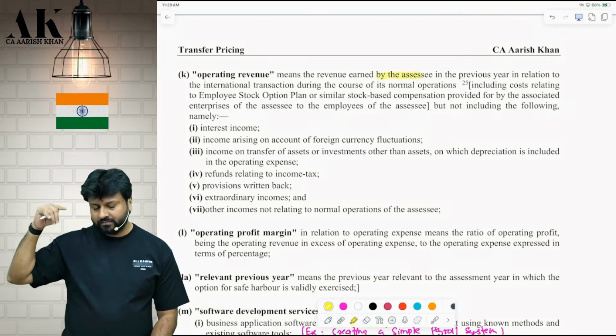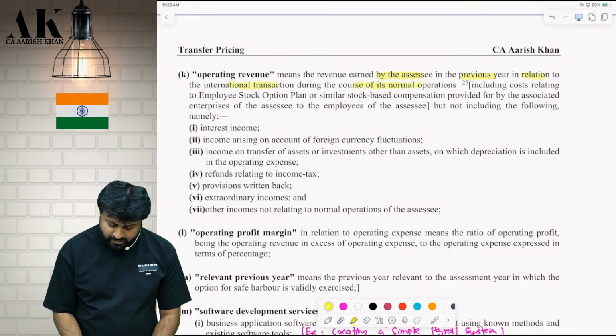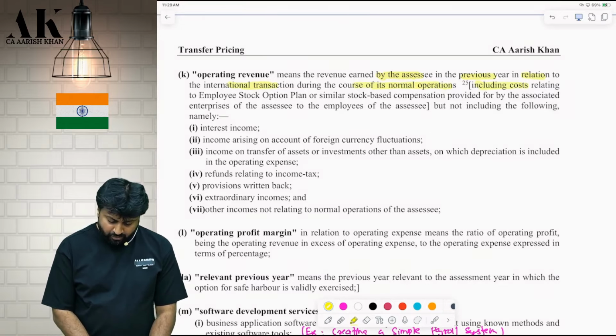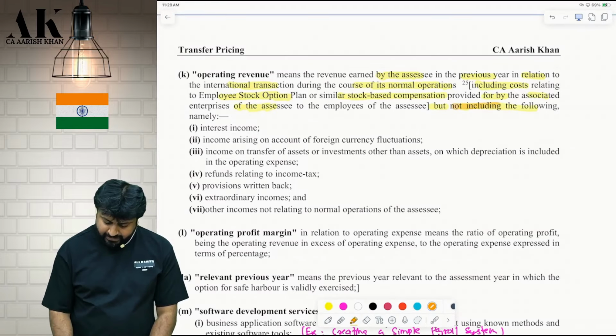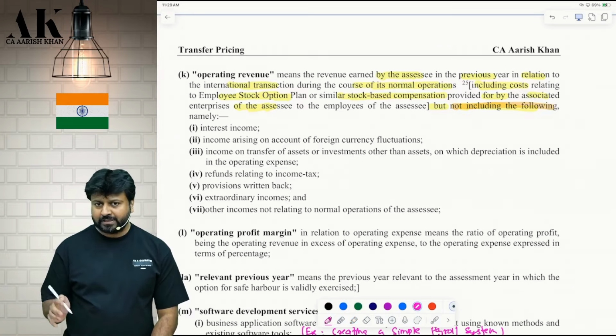The revenue earned by the assessee in the previous year in relation to international transaction during the course of its normal operation. Including what? Same. Cost relating to ESOP or similar stock-based option provided for by the associate enterprise. But not including the following. Same things are not included. Extraordinary incomes are excluded here, the way there are extraordinary expenses which are excluded.